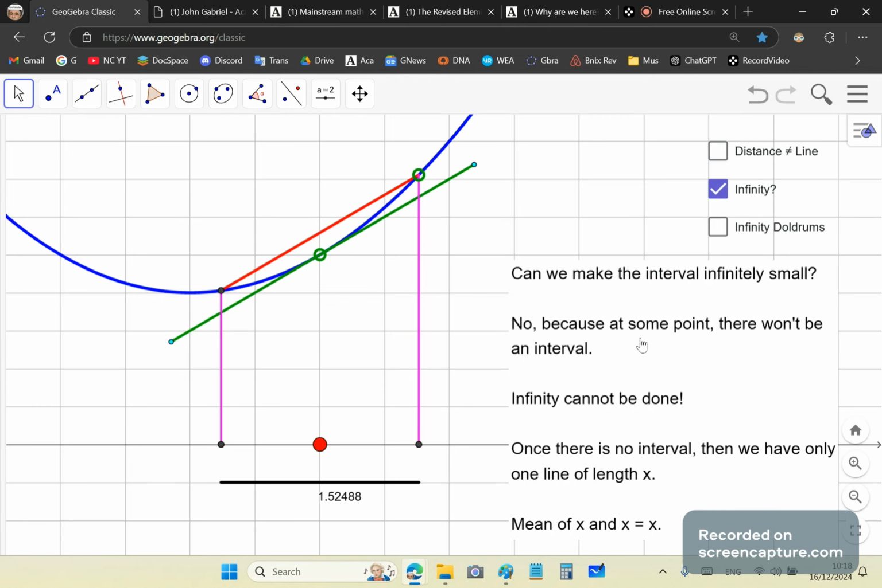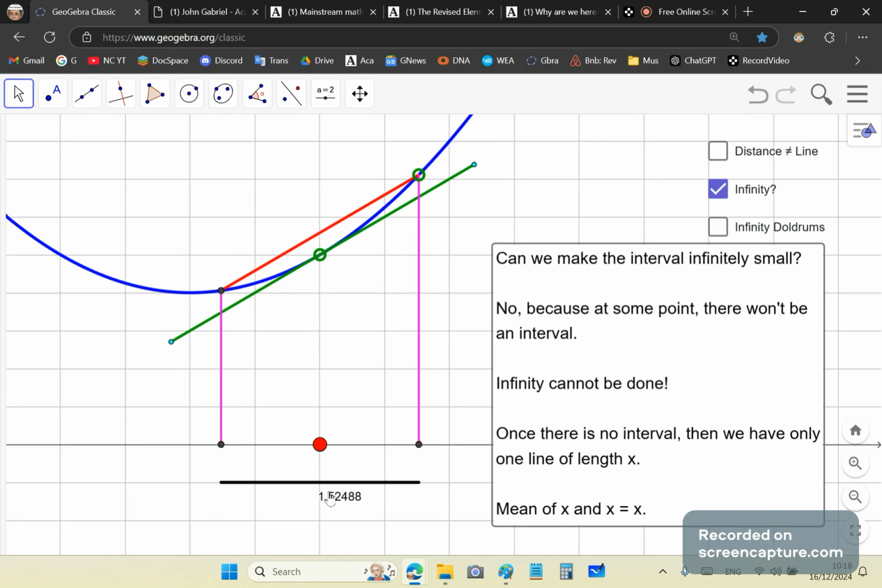So can we make this interval 1.52488 as small, infinitely small? No, because at some point there won't be an interval. Infinity cannot be done, right? So once there is no interval, then we have only one line of length x, and the mean of a line by itself is the line itself.